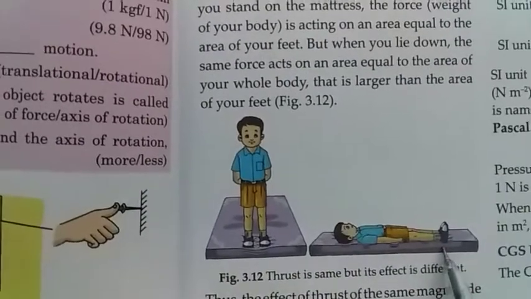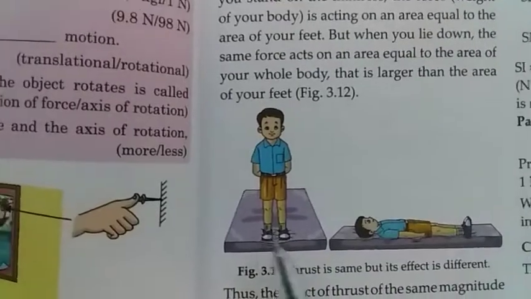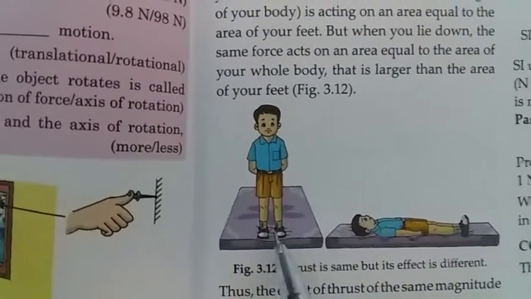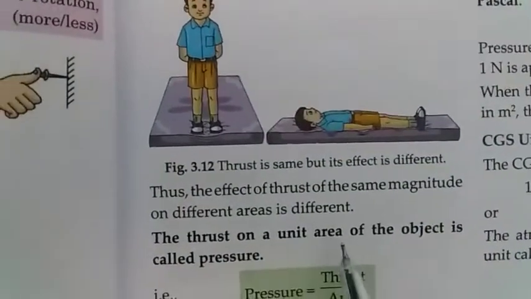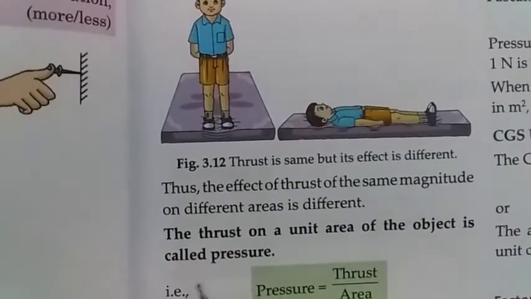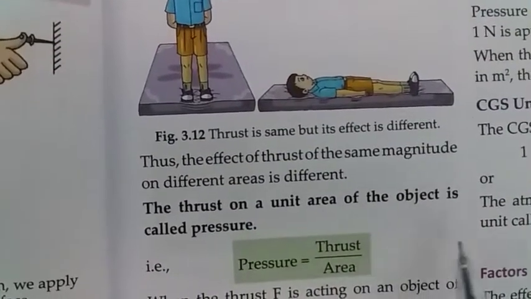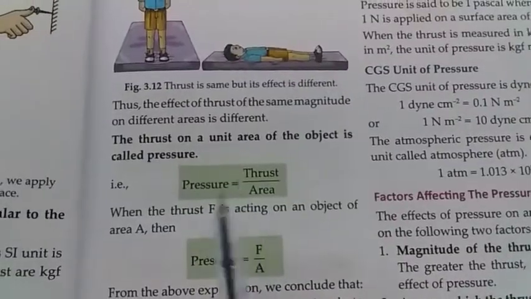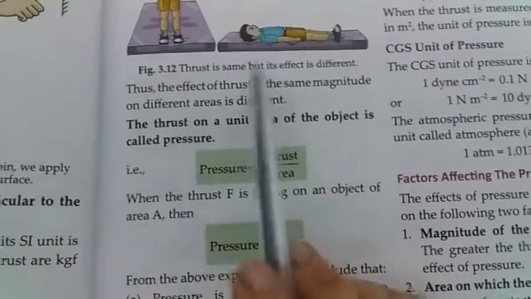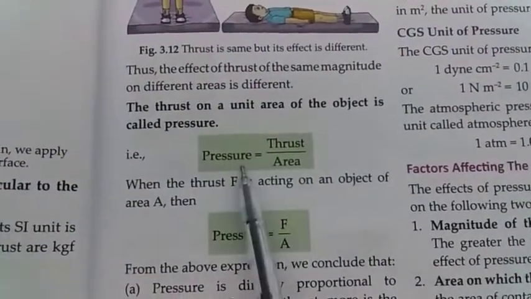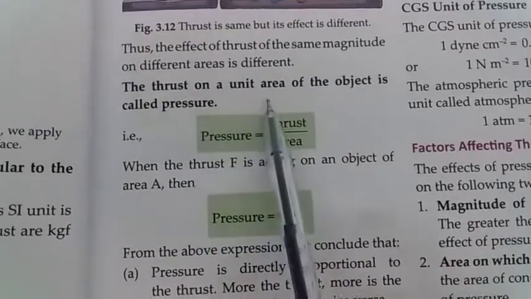When the area is larger, the effect of thrust is lesser. When the area is smaller, the effect of thrust is larger. Thus, the effect of thrust of the same magnitude on different areas is different. The thrust on a unit area of the object is called pressure. Now what is thrust? Thrust is the force acting perpendicular to the surface. And what is pressure? Pressure is thrust which is acting on a unit area of the object.